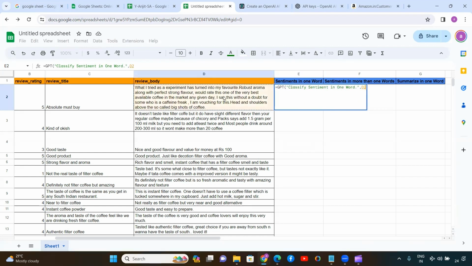Select the review body. So basically, this is the customer feedback in a descriptive way. And from that, we are going to find out the sentiment of that customer, whether it's positive or negative, whether he is happy or he is not happy, whatever it is. Okay. So I have selected D2, which is the review body, and now if you hit enter,